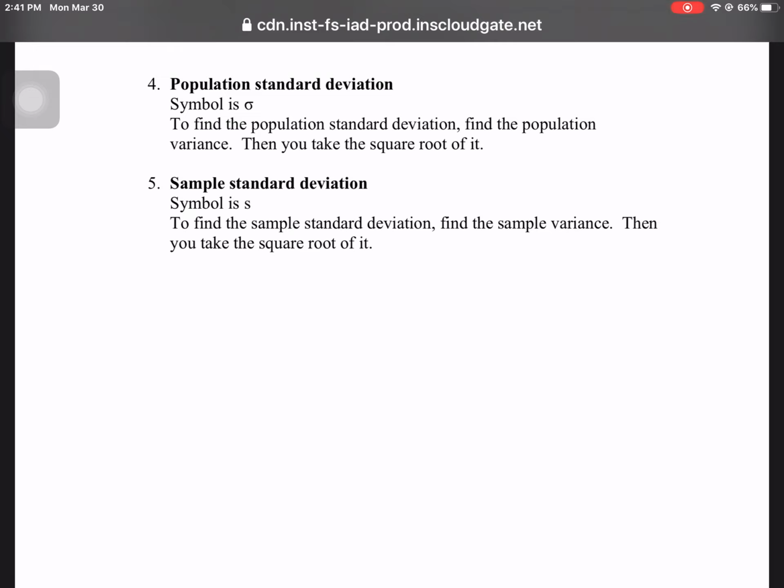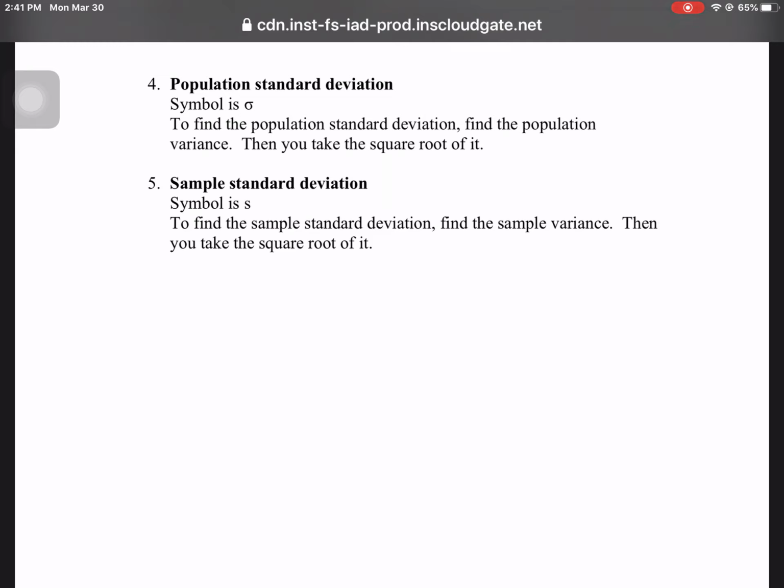Number 4, the population standard deviation. The symbol is the lowercase sigma without the square. How do you find the population standard deviation? You take the variance of the population and take the square root of it. What about the sample standard deviation? The symbol is S without the square.